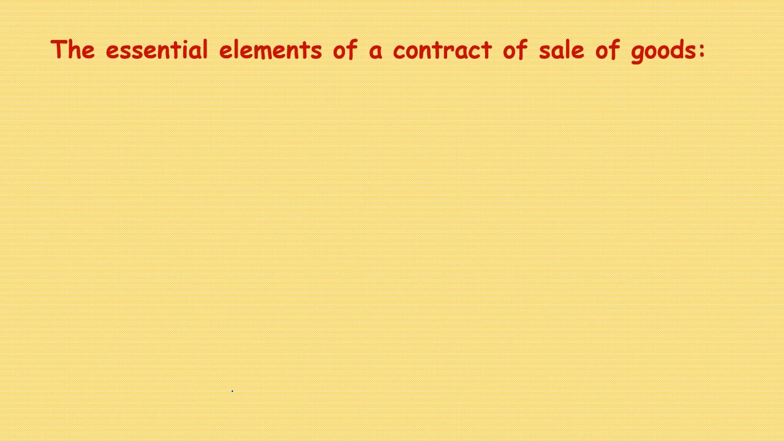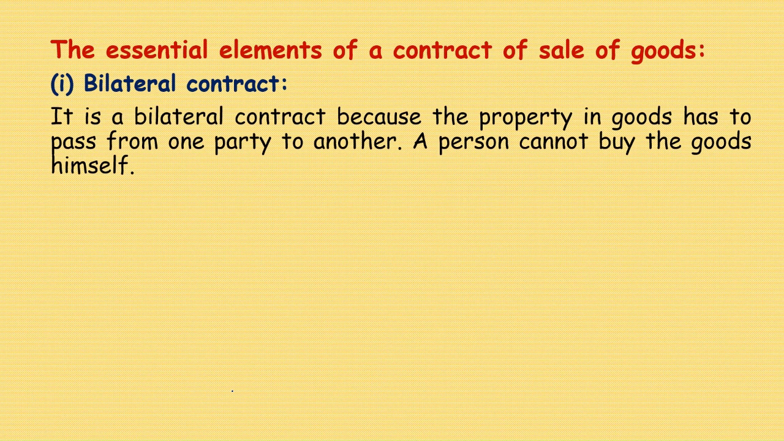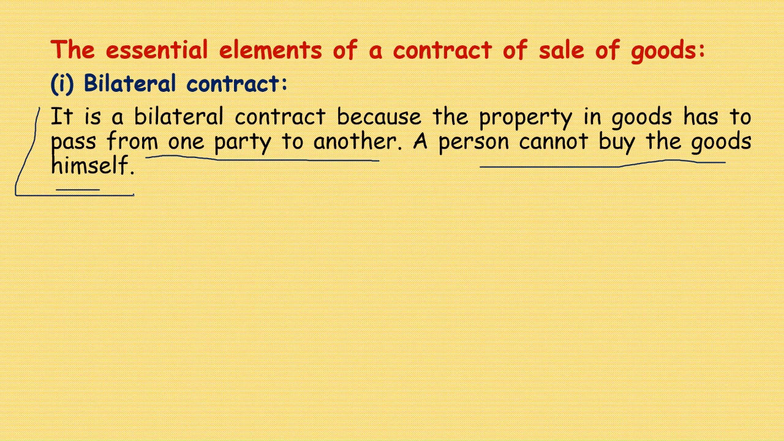Essential elements of contract of sale of goods. Essential elements, what are they, we will see now. Bilateral contract. It is a contract between two parties because the property in goods has to pass from one party to another. A person cannot buy goods himself. So it is a contract between two parties whereby the property in goods is going to be passed from one party to another party.